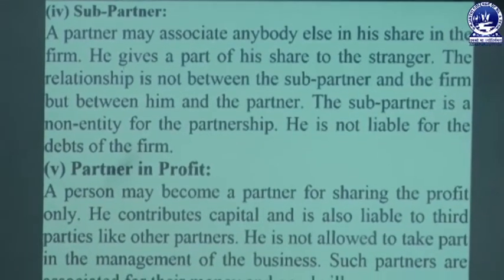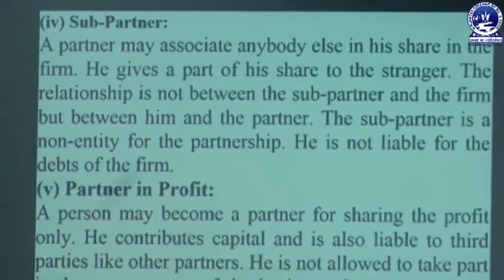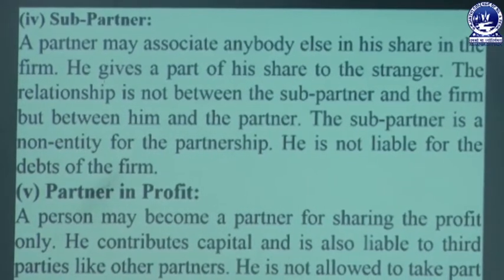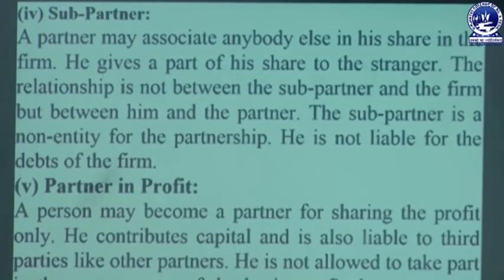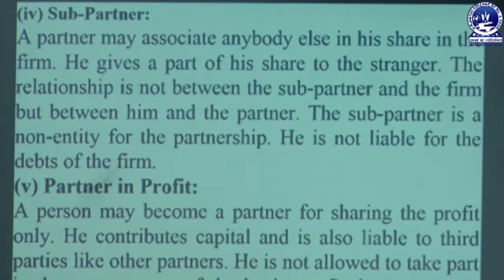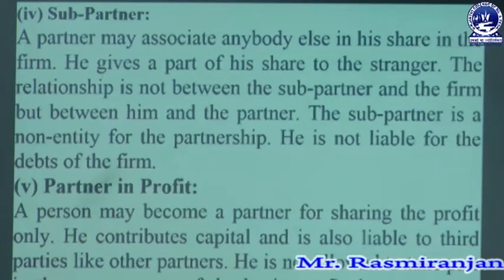Then the sub partner. A partner may associate anybody else in his share in the firm. He gives a part of his share to a stranger. The relationship is not between the sub partner and the firm but between him and the partner. So a sub partner is generally a partner's partner. That means in certain cases a partner may associate with anybody else to share his profit, even a stranger. And the relationship is not between the sub partner and the firm but between the stranger and the partner. So the sub partner is a non-entity for the partnership business.